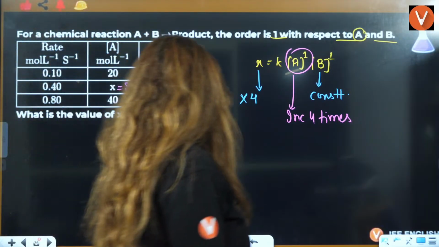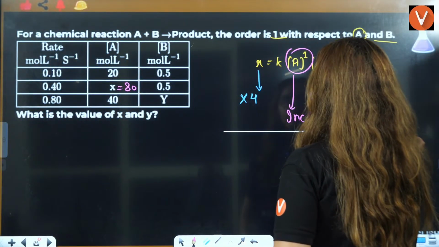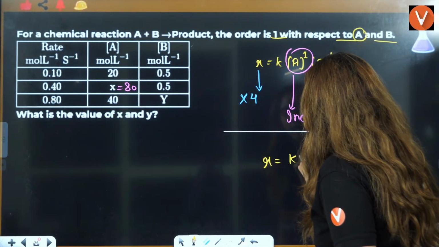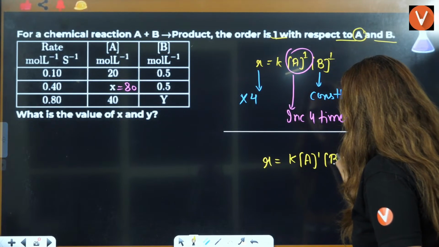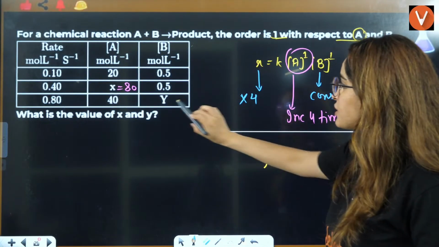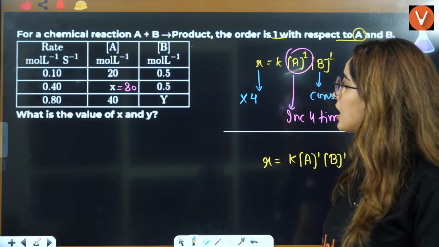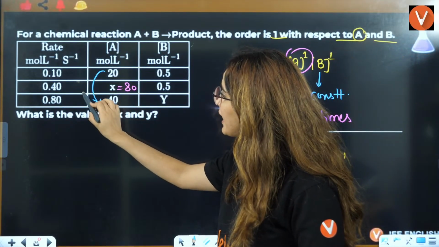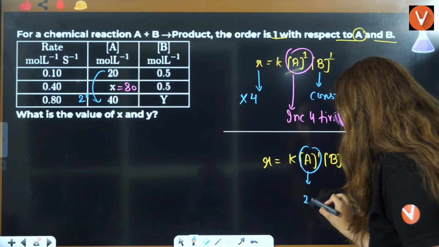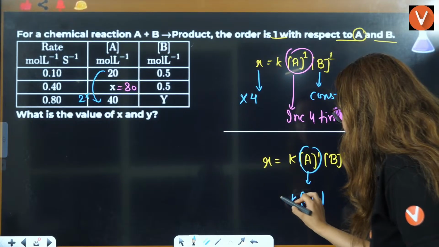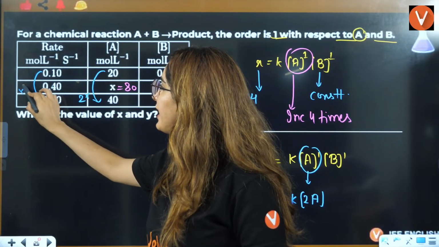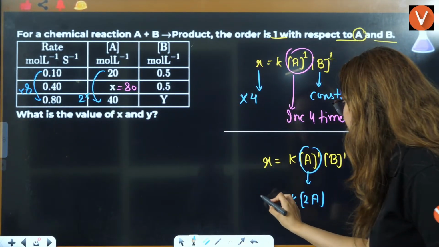Right? Now, I'll again make the same thing. You have the same thing here. R is equal to K, A raised to power 1, B raised to power 1. Now, this is where you have to find Y. We are saying that A is multiplied by 2. A is increasing 2 times. R is increasing how many times? R is increasing 8 times here. So can I just write it as 8R?